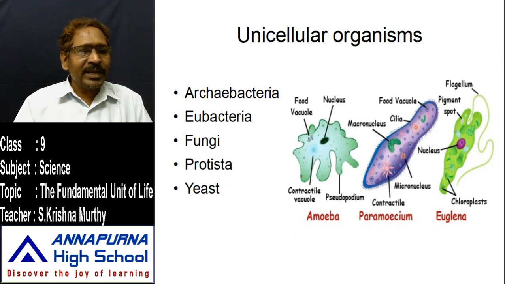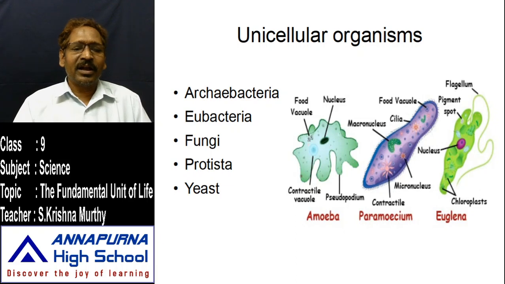Even though they may contain a little nuclear material in a scattered state, there is no nuclear membrane around it. Those cells that have a prominent nucleus are called eukaryotic organisms, and those that do not contain a prominent nucleus, an undefined nucleus, are prokaryotes.